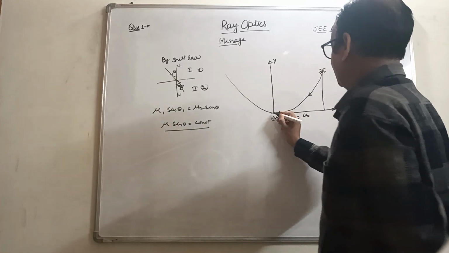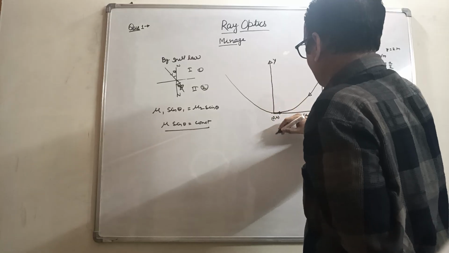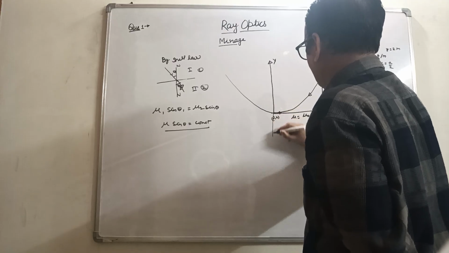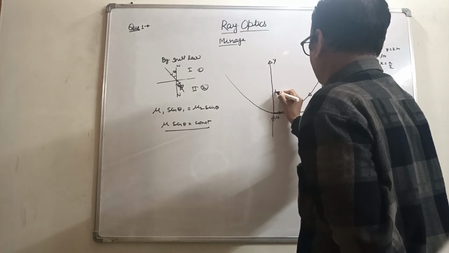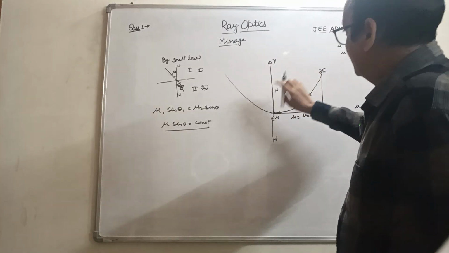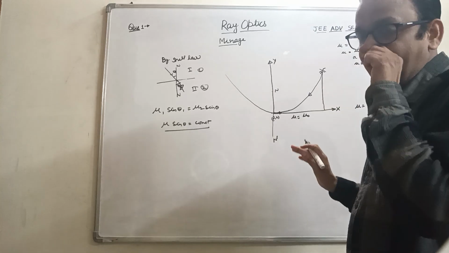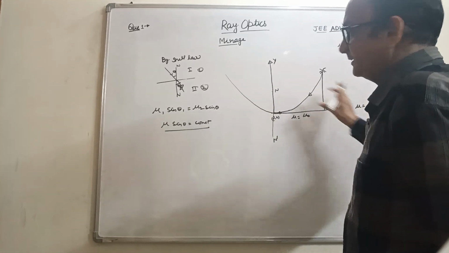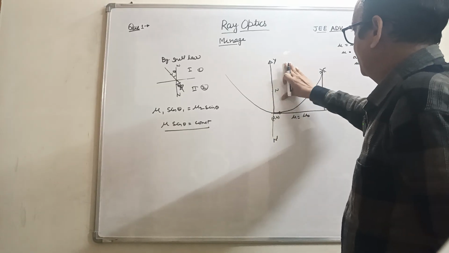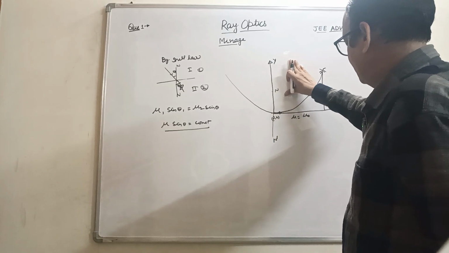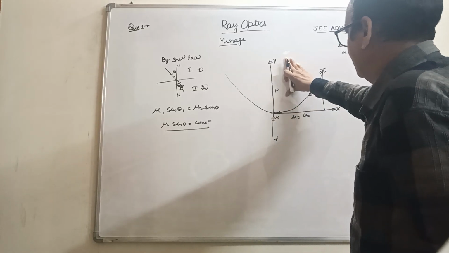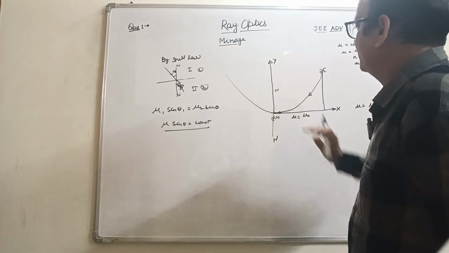The optical axis is parallel to the y axis when the variation of refractive index is in the y direction. So the optical normal would be parallel to the y axis.